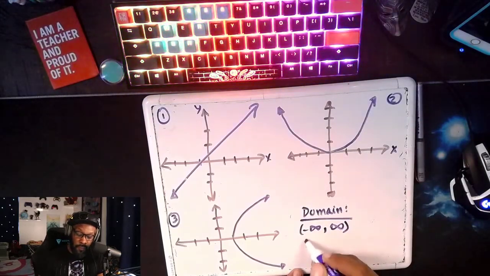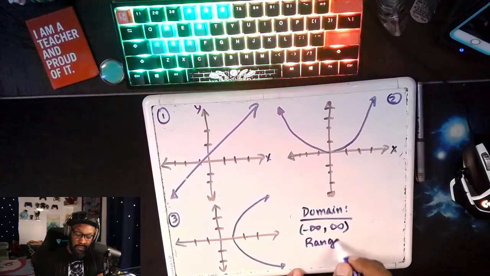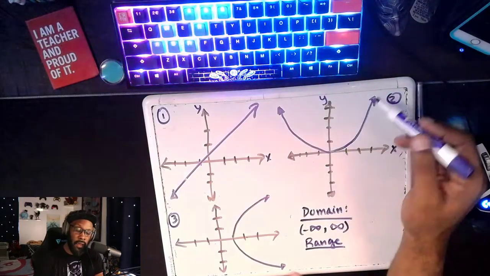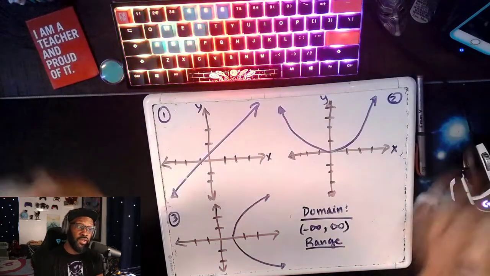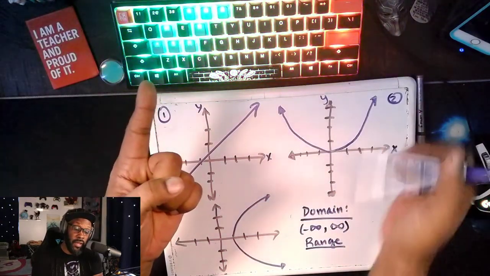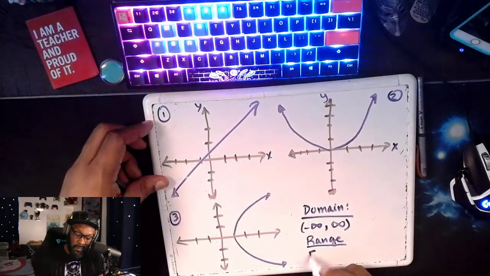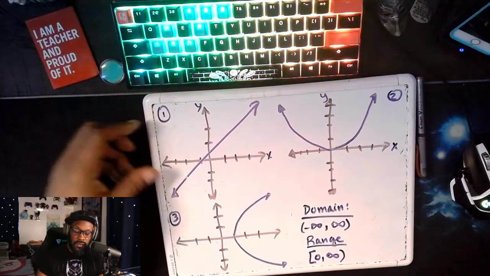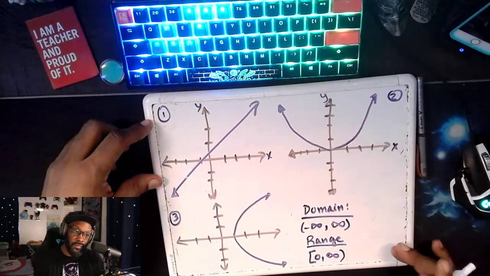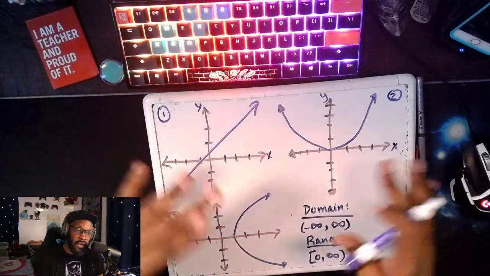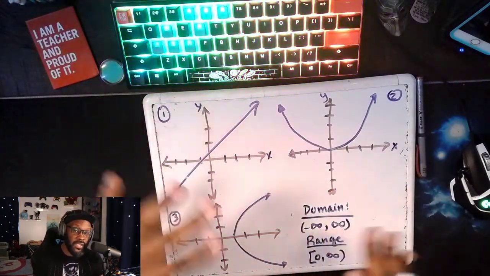Let's be careful, though, talking about that range. When we're thinking about the Y, what's happening with the Y? Well, we know that the arrows are pointing to infinity, and they come down to 0. So that means my range is going to be 0 to infinity for number 2. I think you're starting to see how it locks on in certain positions. Okay.